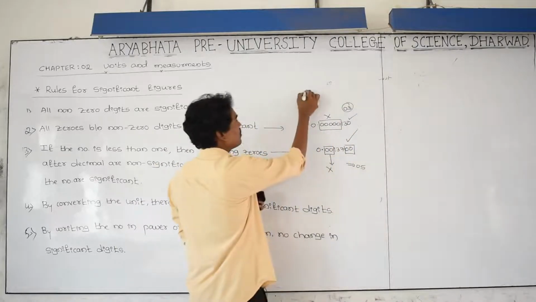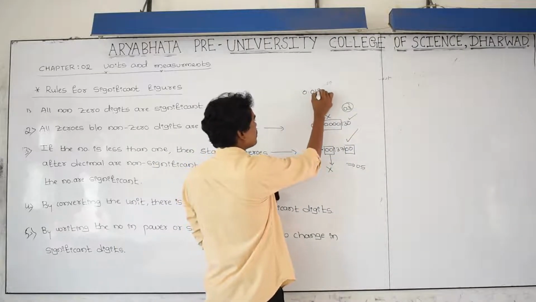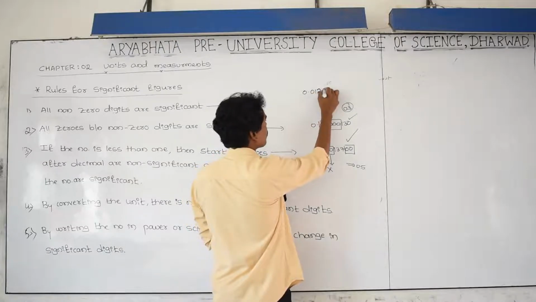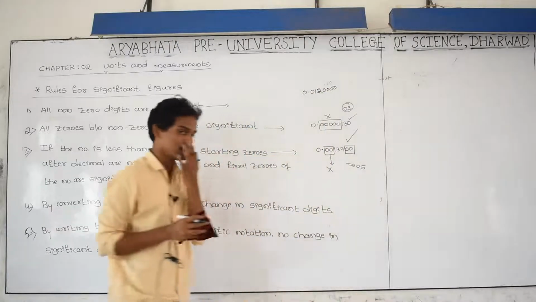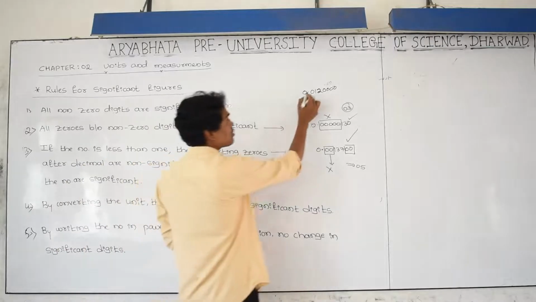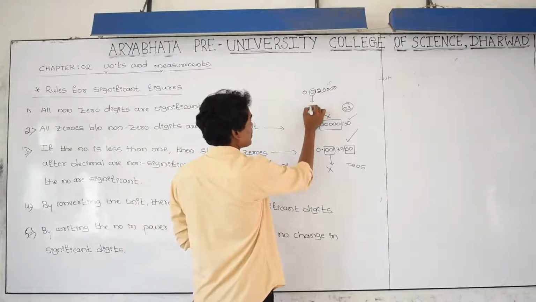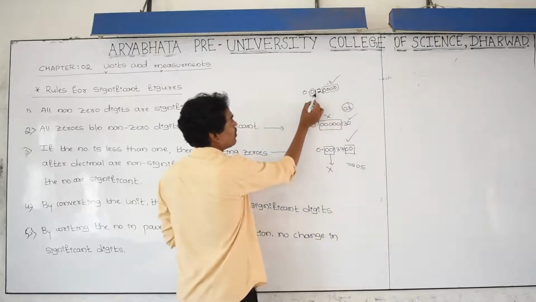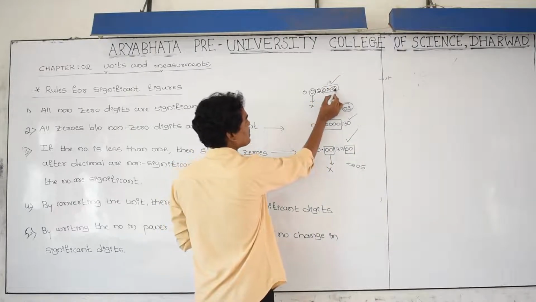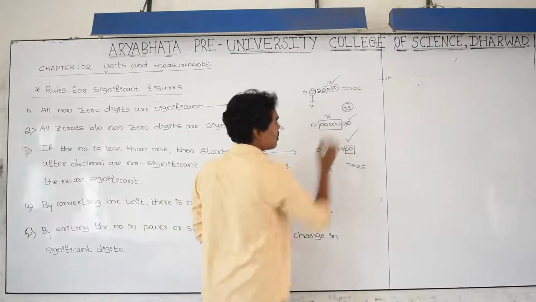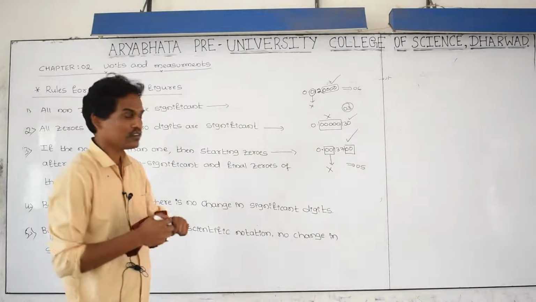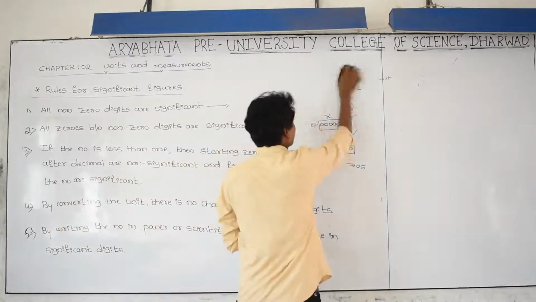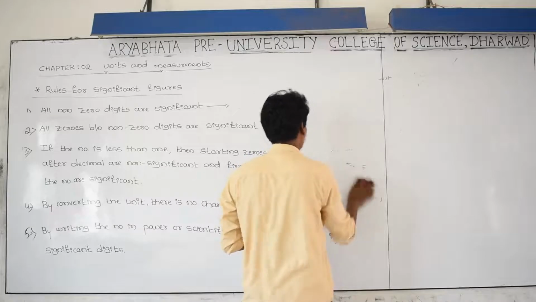One more example, 0.01120000. The starting 0, that is only 1 is there, don't consider this one. 1 2 3 4, consider all. Then how many? 1 2 3 4 5 6, the answer is 6. Are you getting the example? Then go to the next point.